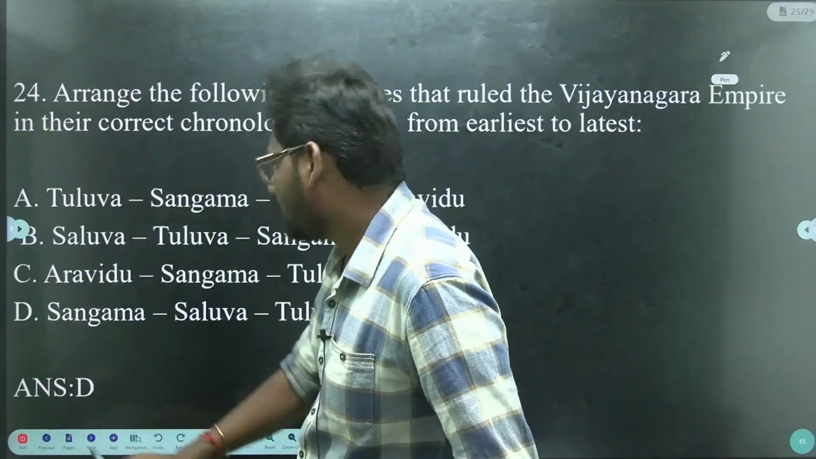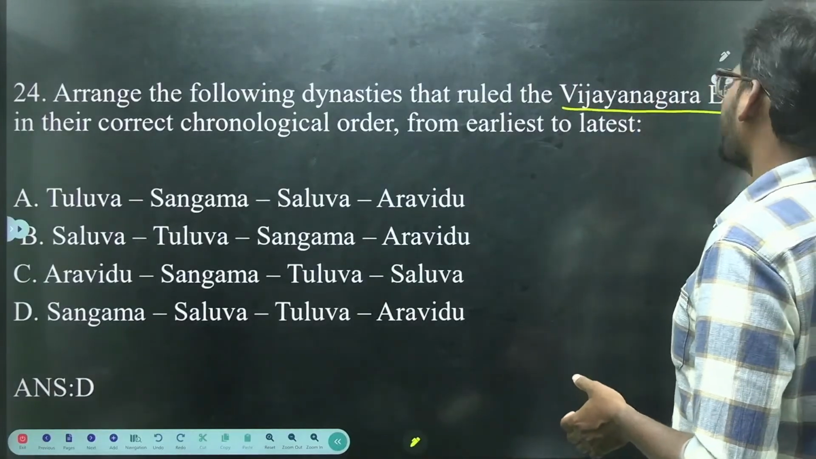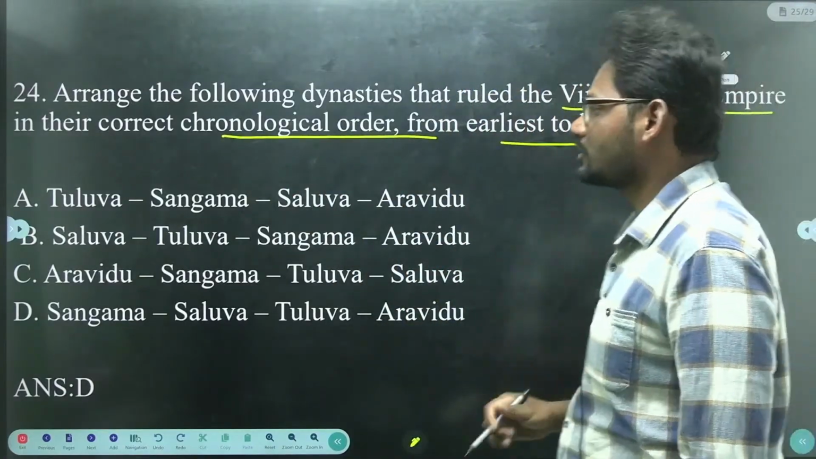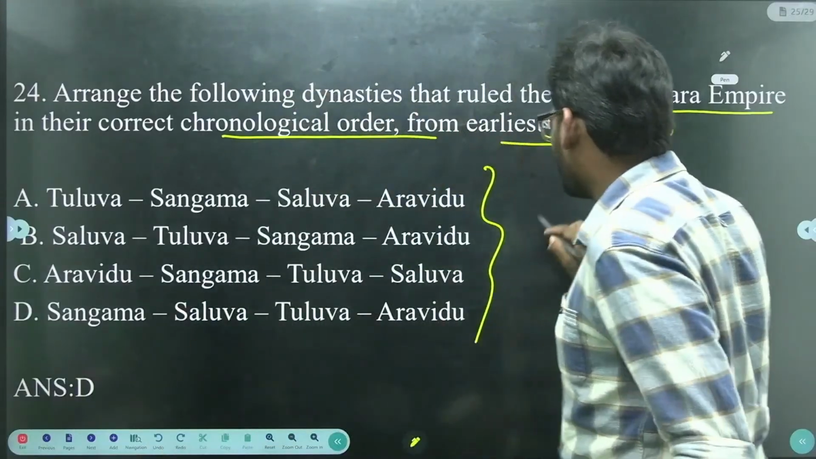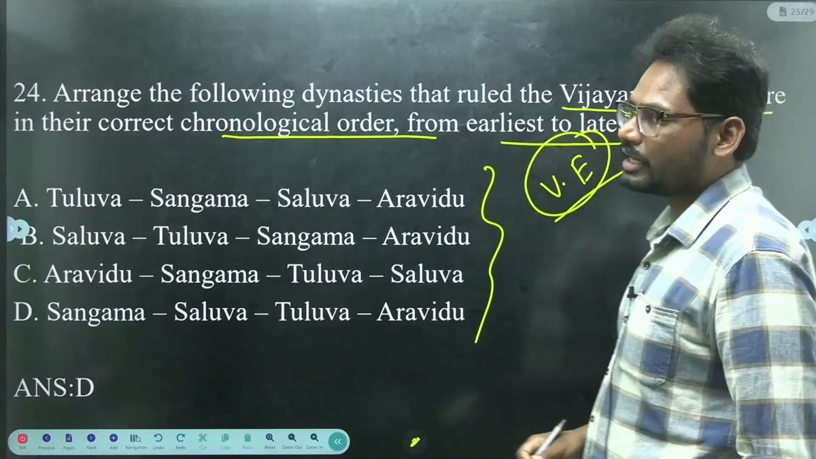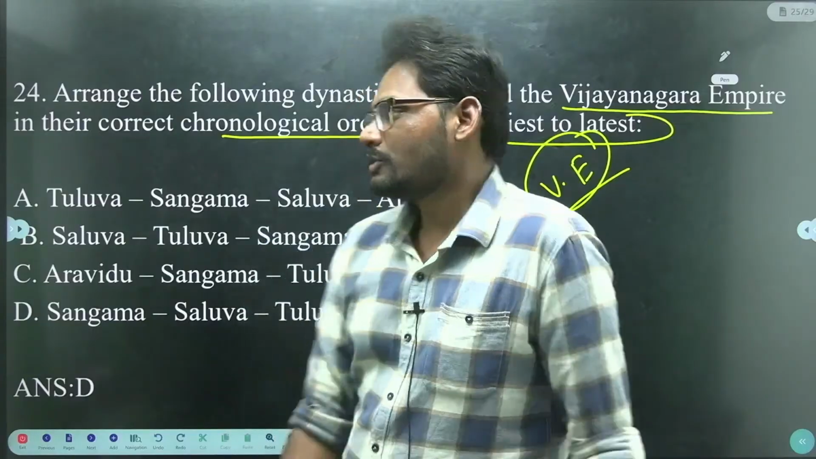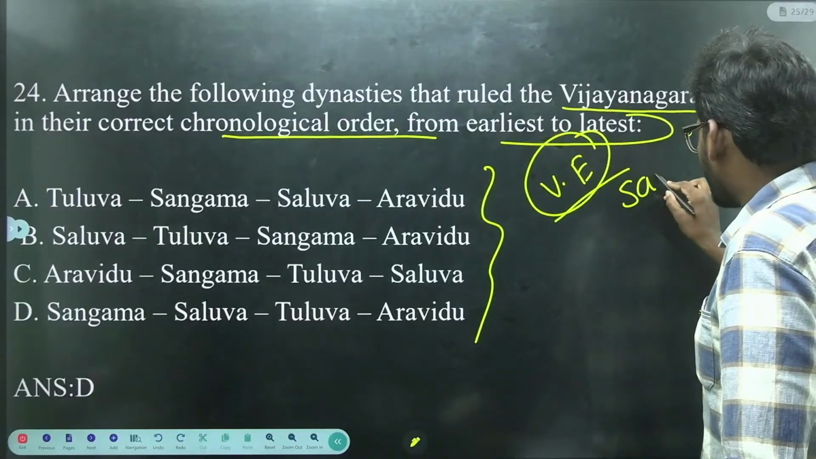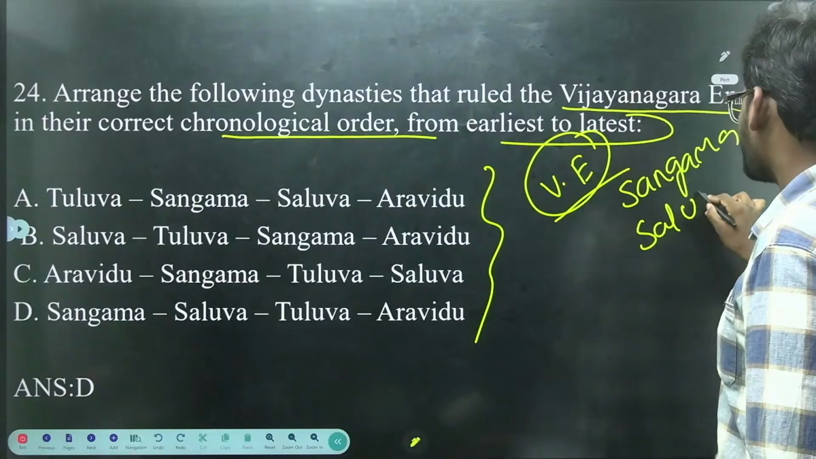Next question we have, arrange the following dynasties that ruled the Vijayanagara Empire in their correct chronological order from earliest to latest. So Vijayanagara Empire is known for its architecture and literary works. So let us arrange the following dynasties. First we have Sangama dynasty. Next we have Saluva dynasty.